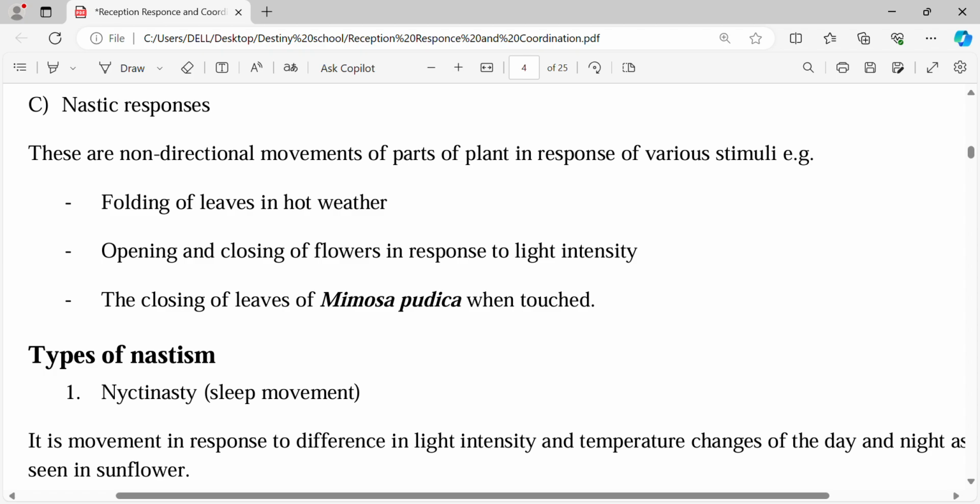You cannot say that the light is coming from which side. It is something that there is no specific direction.